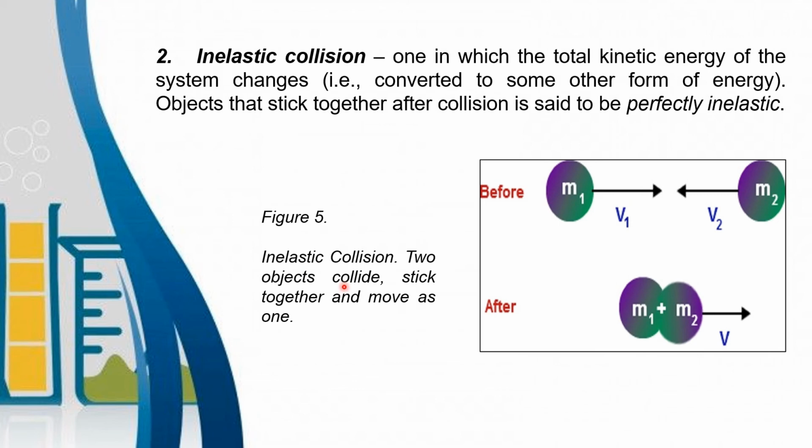So, in inelastic collision, two objects collide, stick together, move as one. So, once they collide, they stick together and move as one. That's what we call perfectly inelastic. So, some of the energy is converted to other form of energy.